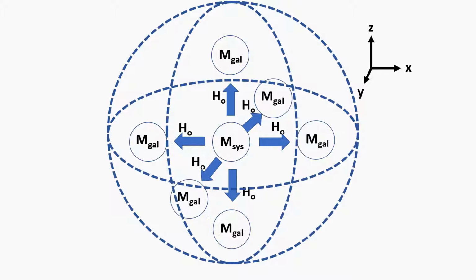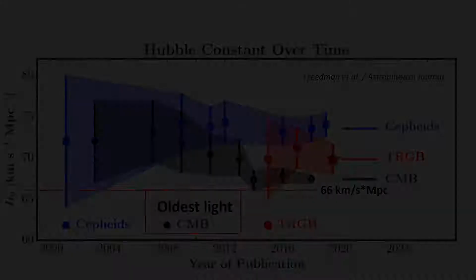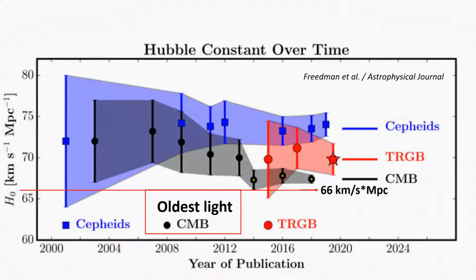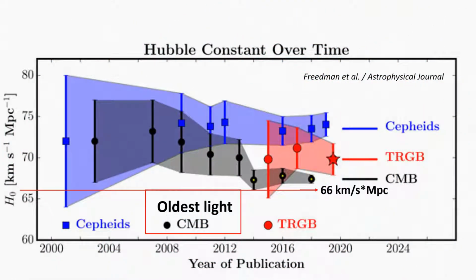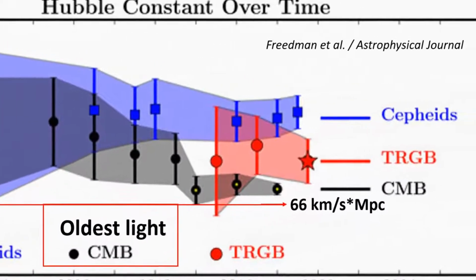Note that this receding occurs via Hubble's constant, H0. However, there is much dispute over the value of Hubble's constant. One theory is that Hubble's constant changes over time. Since we are interested in the fundamentals of time, we will want to take the most original value from the oldest measured light from the beginning of our universe, and thus we will use the low end of the cosmic microwave background calculations of 66 kilometers per second per megaparsec.